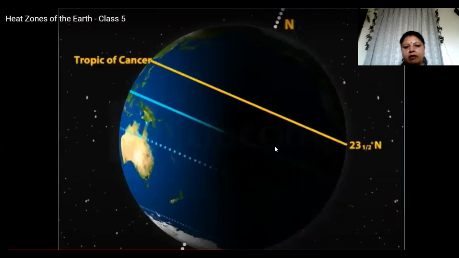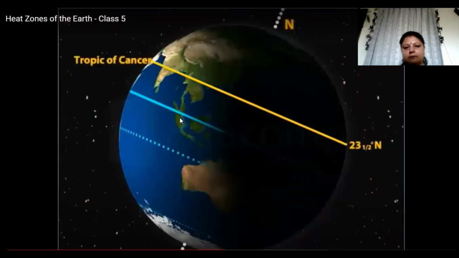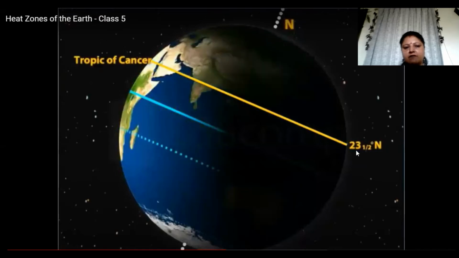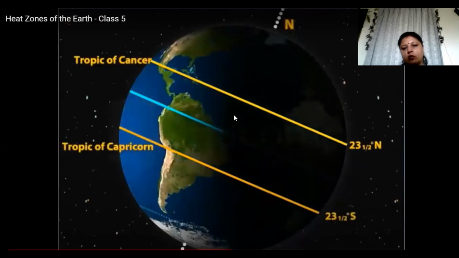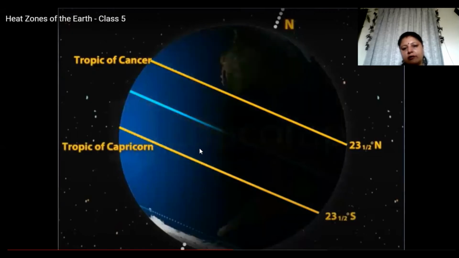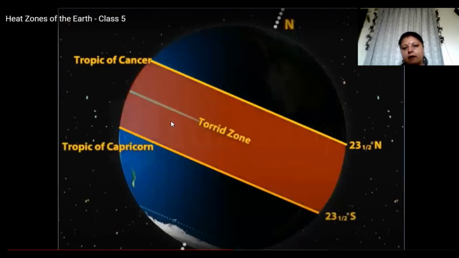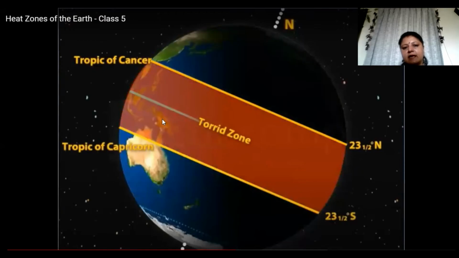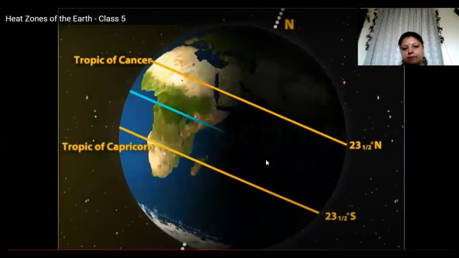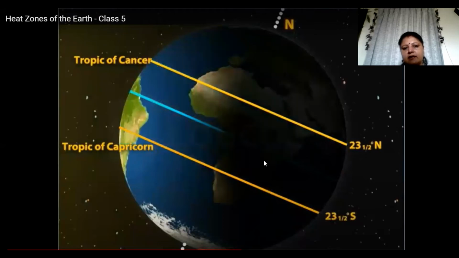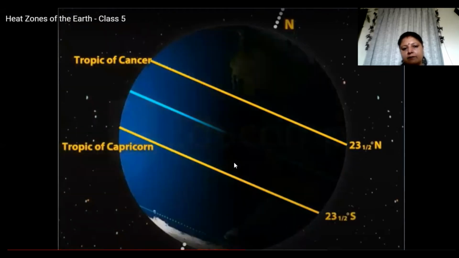You can have a quick recap of what you learned just now. From 23.5 degrees north till 23.5 degrees south, this whole area is the torrid zone. This is the area which receives the maximum amount of heat. So the hottest areas lie in this zone.